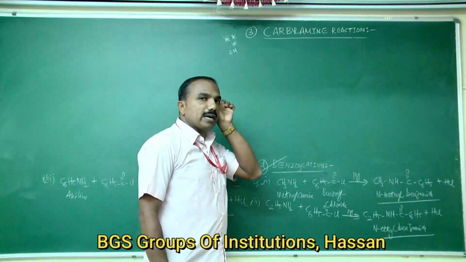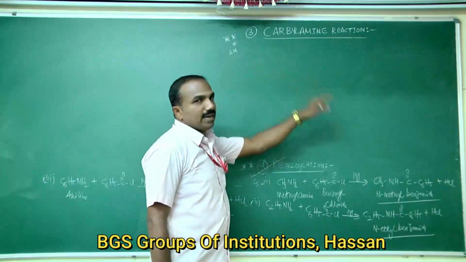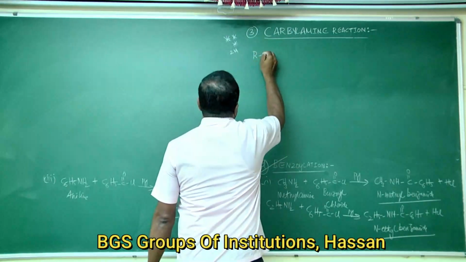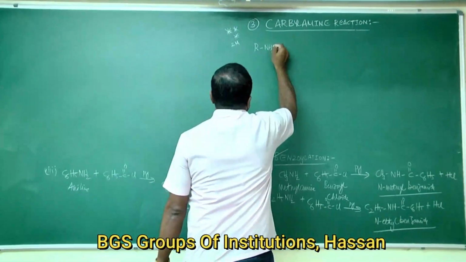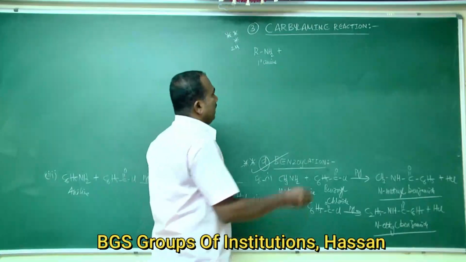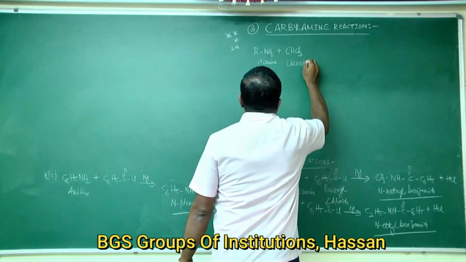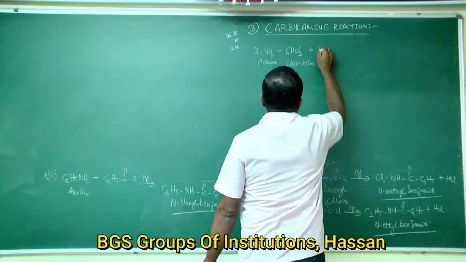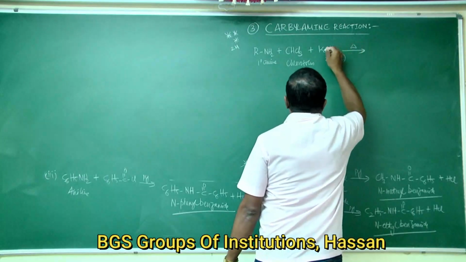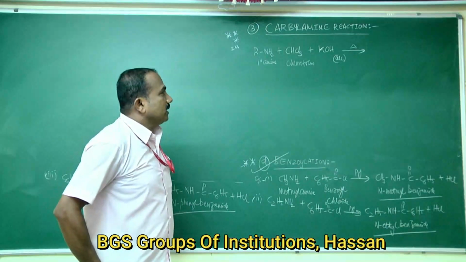This question has already been asked many times in the examination for 2 marks. Explain the carbylamine reaction. When a primary aliphatic or aromatic amine is treated with chloroform in presence of alcoholic KOH, alcoholic potassium hydroxide.